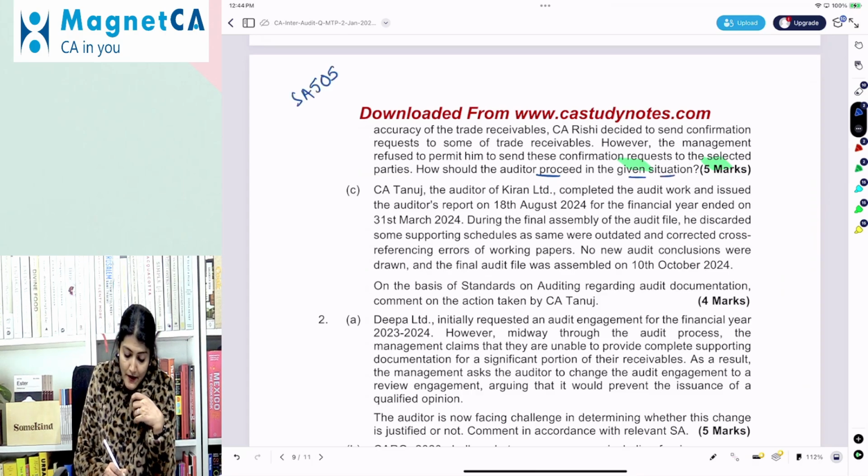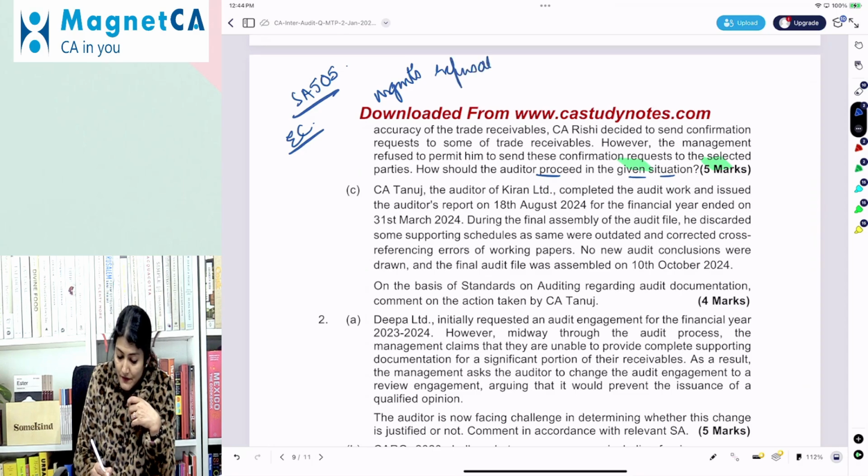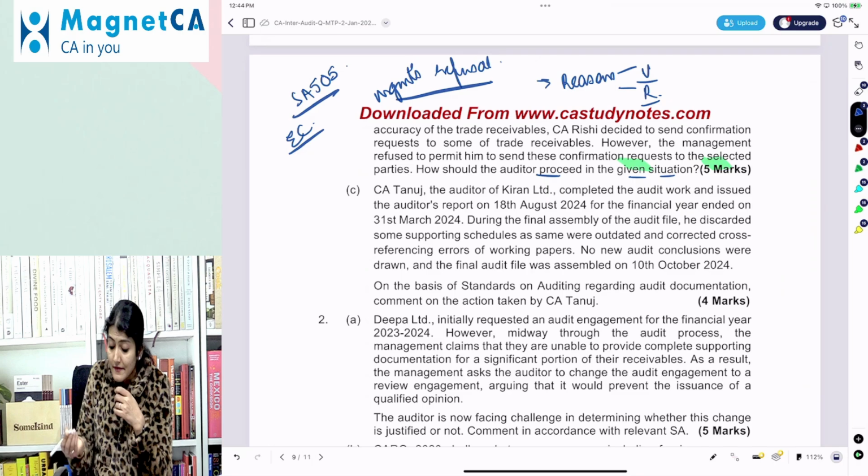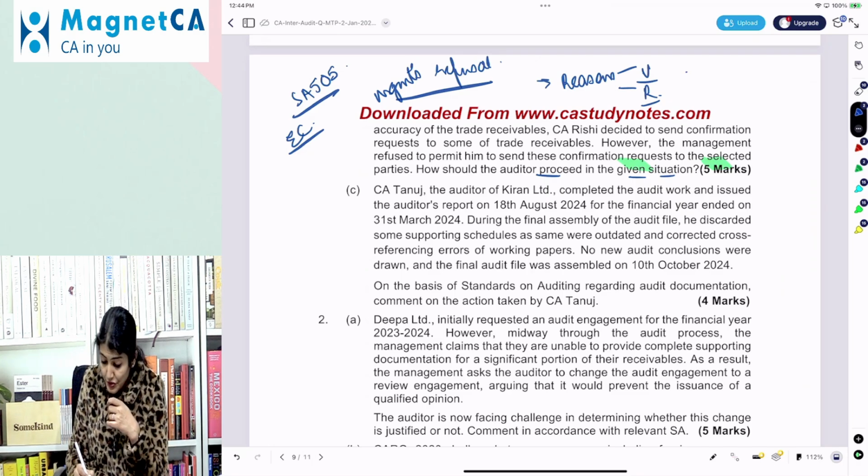SA 505, External Confirmation: management's refusal to allow the auditor to send a confirmation request. What you do: ask the reasons of the management. Check the validity and the reasonableness of the reasons given by the management.